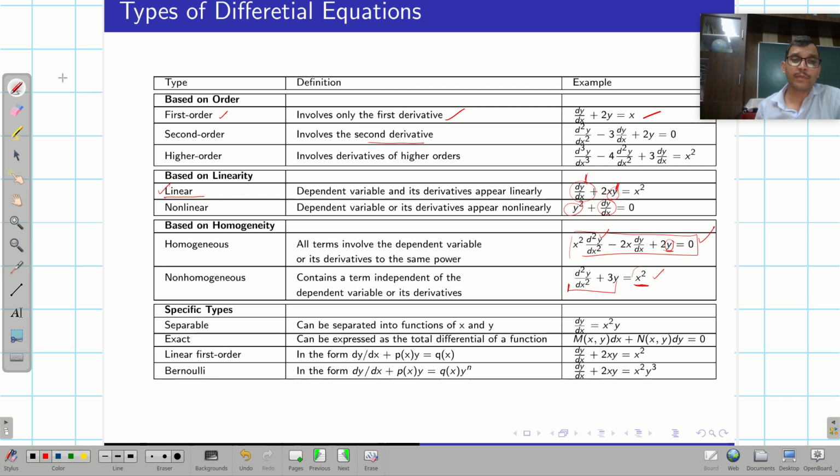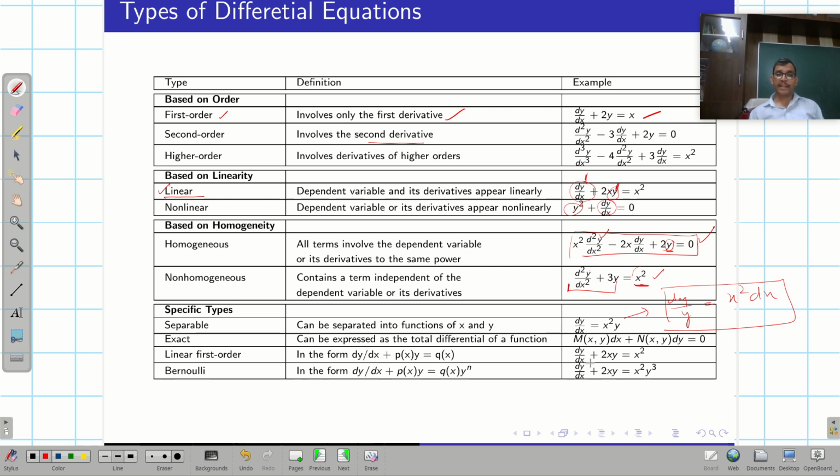Then there are certain specific types of differential equations. For example, separable, meaning the variables can be separated out. Here the x terms can be taken to one side and the y terms to the other side. So it is dy over y equals x square dx. Then the variables are separated, and it is said to be a separable or variable separable equation.